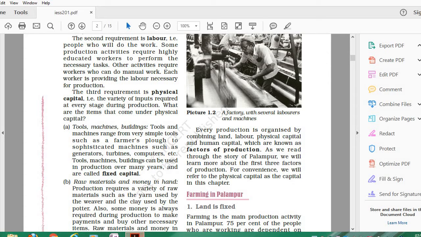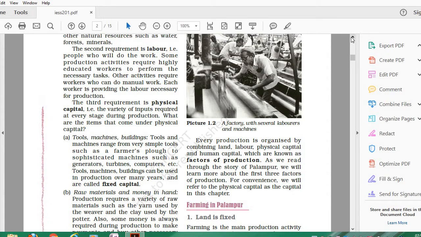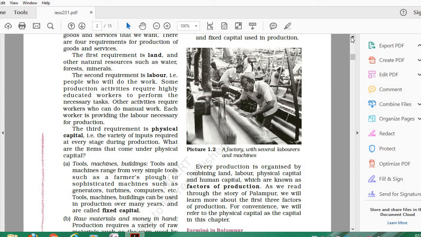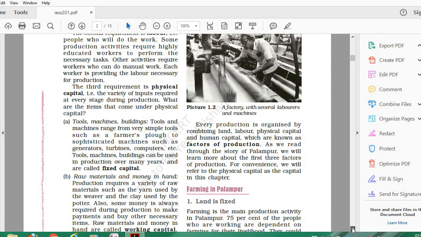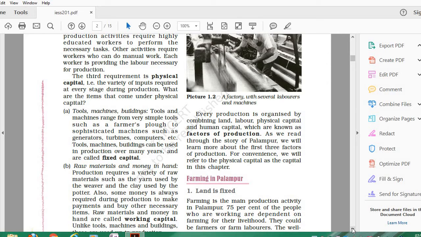In the last video we discussed the factors of production, which are needed to produce some goods or services in this country. Let's recapitulate first. The first requirement is land. The second requirement is labor. The third requirement is physical capital. And physical capital is divided into two parts. One is called fixed capital and another is called working capital.